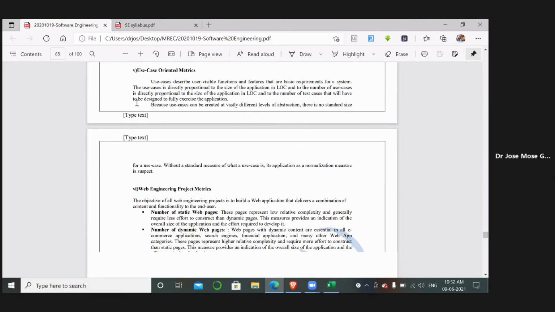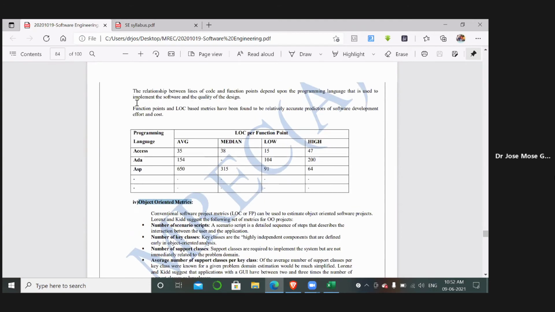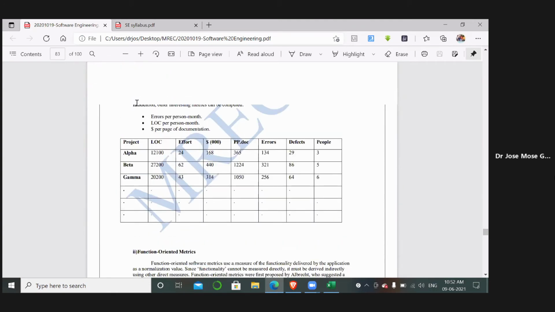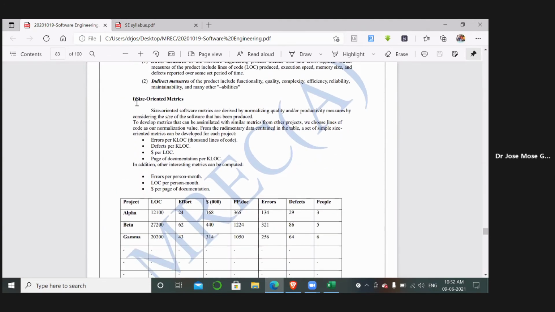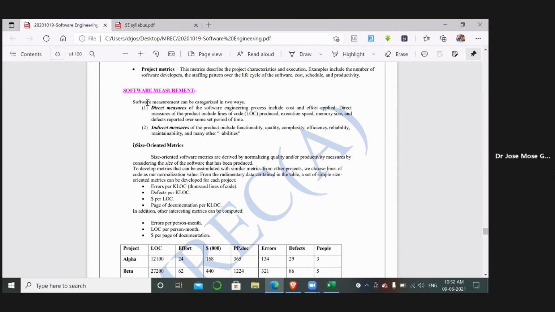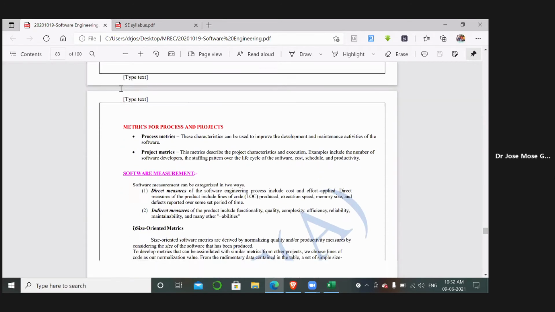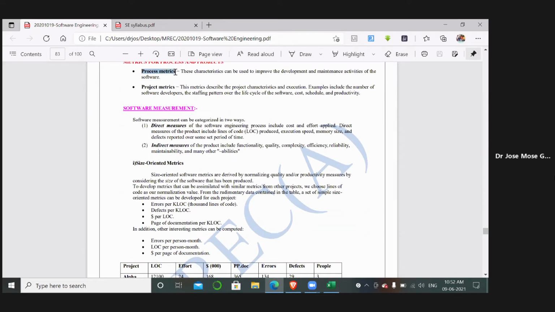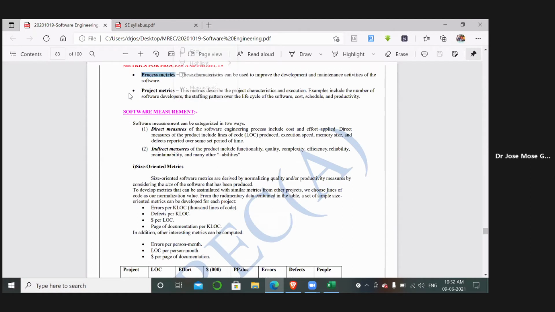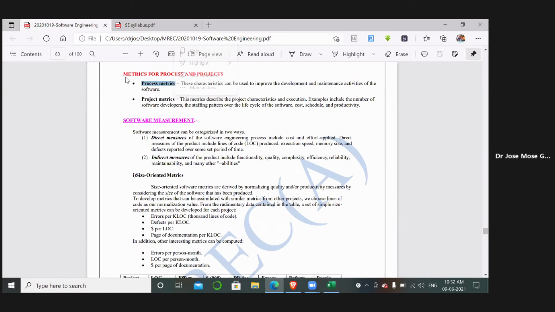So all of you just focus on the first one, that is size metrics, wherein we will be directly measuring the software quality, or else the process quality. If a question is asked, write any metrics for the process, you should write about lines of code. Just remember that one for process, don't get confused. And when a question is asked about projects, we will see it.